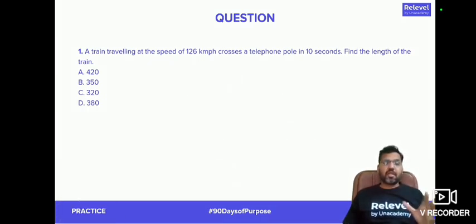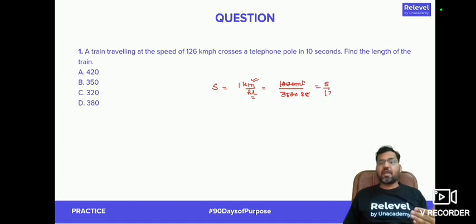The important points in terms of units that you're supposed to know is, whenever speed is given to you in kilometer per hour, you should know how to convert it into meter per second. In 1 kilometer, the meters are 1000. 1 kilometer is equivalent to 1000 meters, and 1 hour is equal to 3600 seconds. So every time you are converting a speed which is in kilometer per hour, you can simply multiply it by 5 by 18. 1 kilometer per hour is 5 by 18 meter per second.